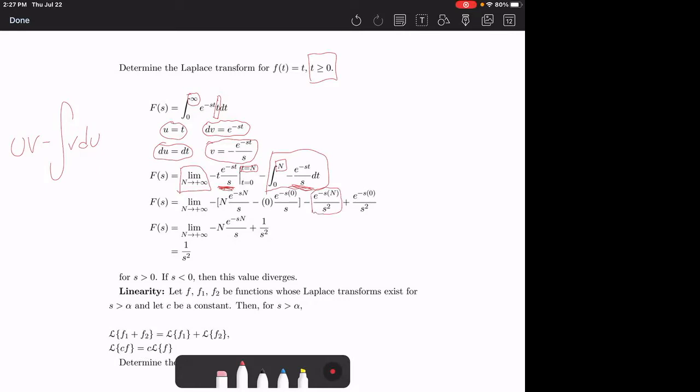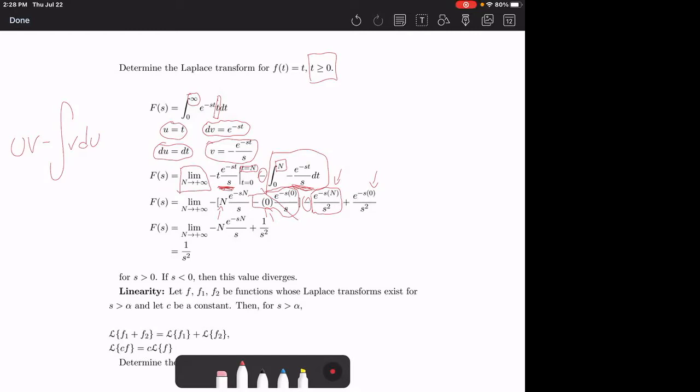And then we plug in our n and our 0, because this is a definite integral. So we have n minus what you get when you put in 0. And this minus sign is actually going to flip these. So this becomes minus n plus what happens when you plug in 0. Now these zeros cancel out fairly nicely. This whole thing's getting multiplied by 0, so it just disappears.